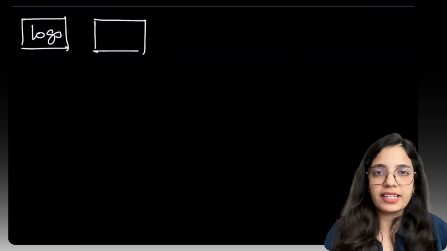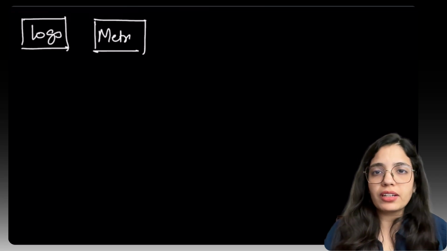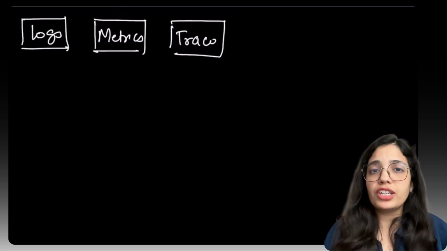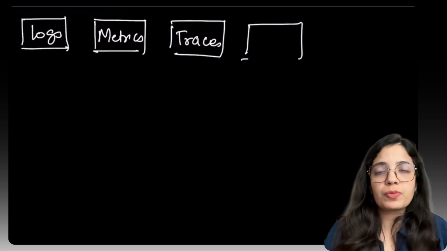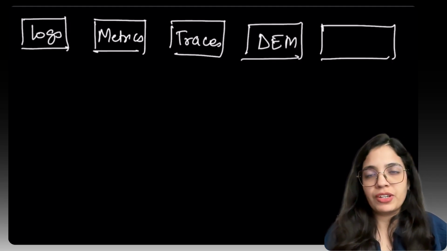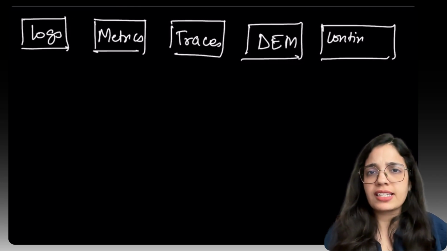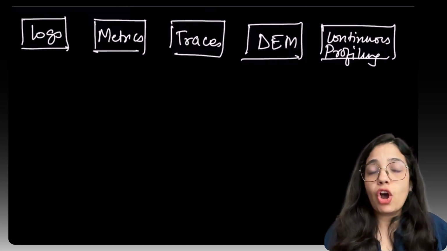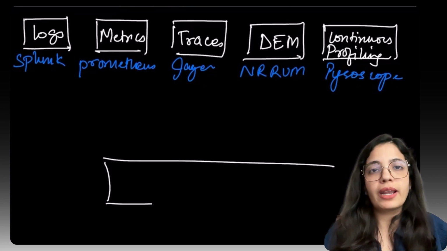Let's look at how most organizations handle observability today. It's what we call the siloed approach. You have got your logs in one tool, your metrics in another, and traces somewhere else entirely. And it doesn't stop there. Teams today also rely on digital experience monitoring to understand real user behavior and continuous profiling to track performance down to the functional level. Each of these telemetry types, logs, metrics, traces, DEM, profiling, is collected and analyzed in isolation, often using completely different tools and backends.